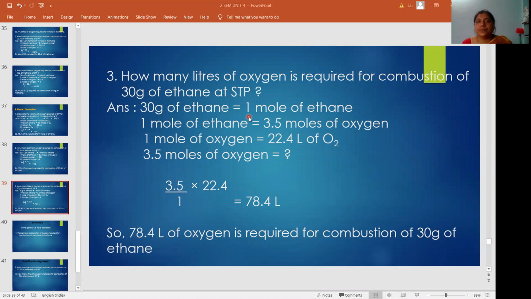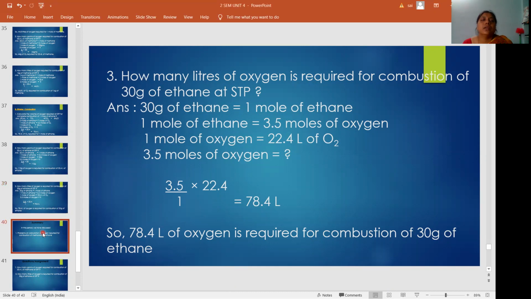For example, H2, 2 grams is 1 mole. O2, 16 into 2, 32 grams is 1 mole. Methane, CH4, 16 grams is 1 mole. Ethane, 30 grams is 1 mole. So if you know this concept, you can do the problems easily. Whether it is asking volume or grams, you see this one and do that one. For 1 mole of ethane, 3.5 moles of oxygen are required, so 3.5 moles means how many liters. Like that, you have to do the problems.